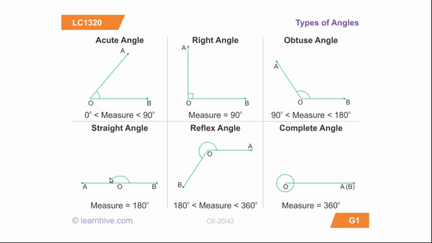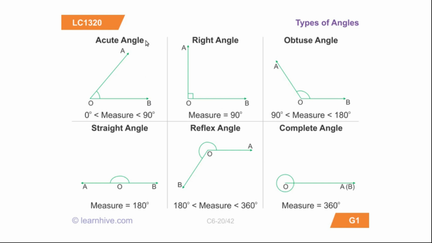So to summarize our different types of angles, we have acute angle, right angle, obtuse angle, straight angle, that is 180 degree, right? And then we have reflex angle. What is a reflex angle? If I take AOB as an angle, the one opposite to this, BOA, is called a reflex angle, right? What is a complete angle? That is 360.